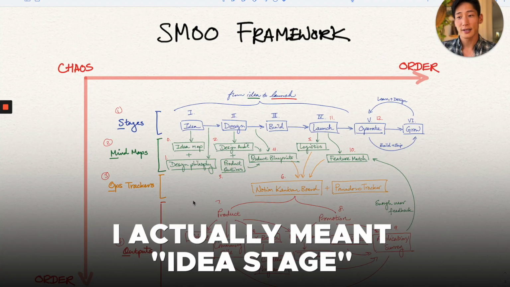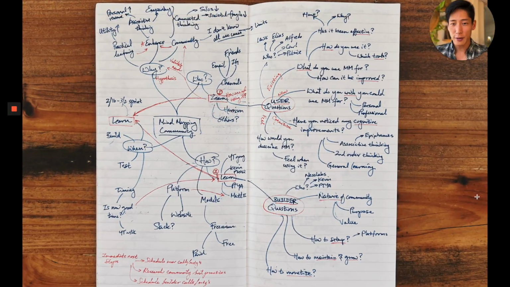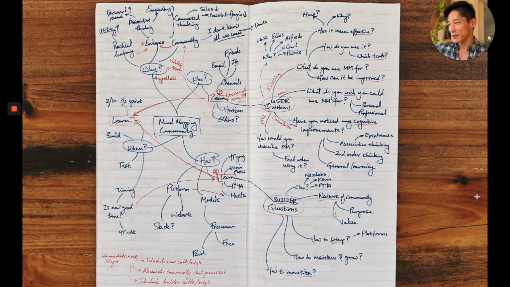All right, let's talk about the design stage. That's step number 1. For me, every product and service I've ever designed or built started as a humble mind map in a notebook like this. So what you see here is literally from back in February, like 6 months ago. We've got My Mapping Community as a center node. At that point, I didn't even know it was going to be called MyMapNation yet.